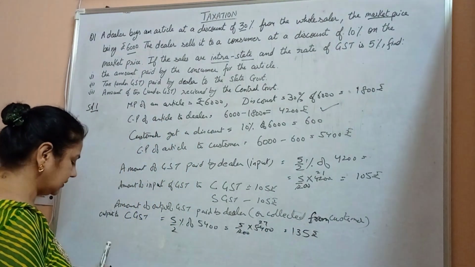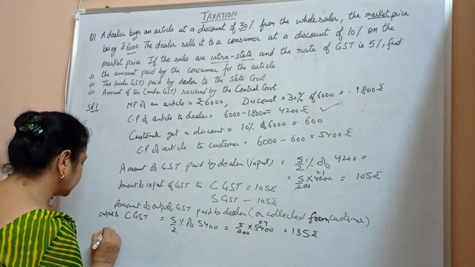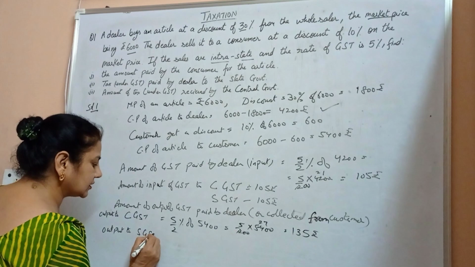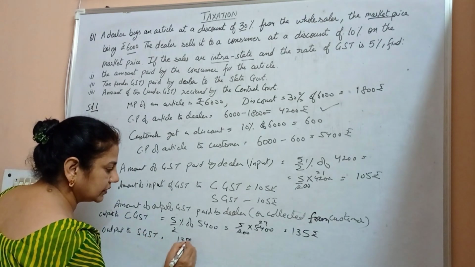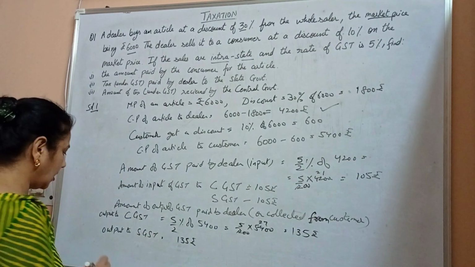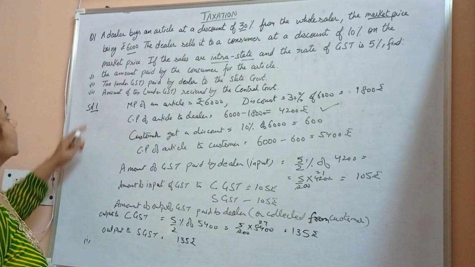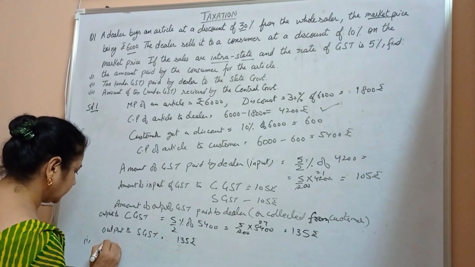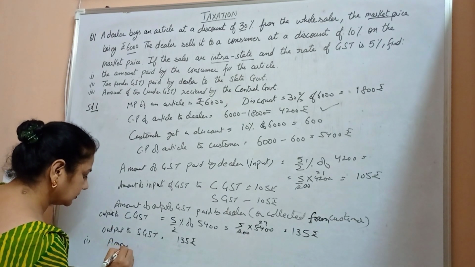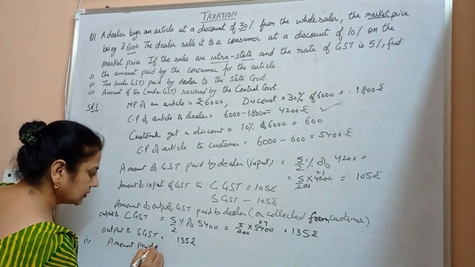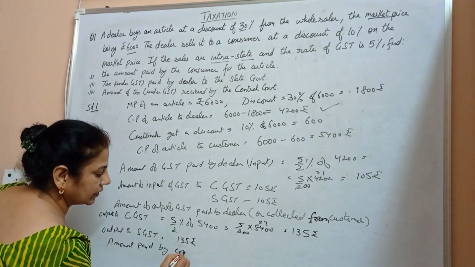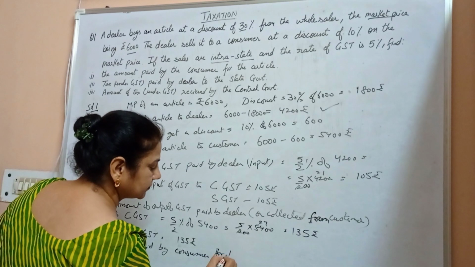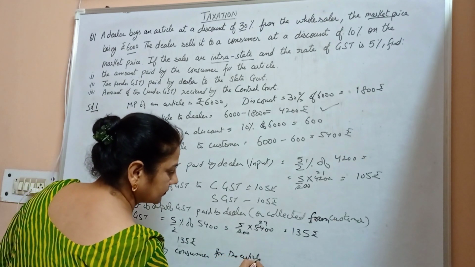And the same output goes to the government, the same output to the central goods and service tax also, 135 rupees. Now we say that the amount paid by the consumer for the article is